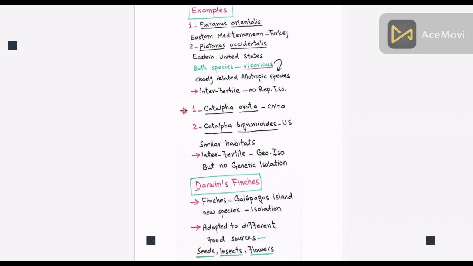The second example is Catalpa species. There are two species of Catalpa, Catalpa ovata that is found in China and Catalpa bignonioides that is found in the United States. They have similar habitats, very low temperature found at high altitude, and they are highly interfertile with one another.